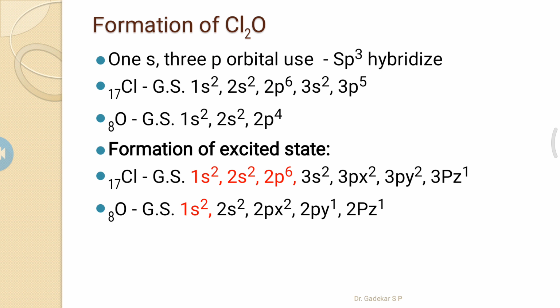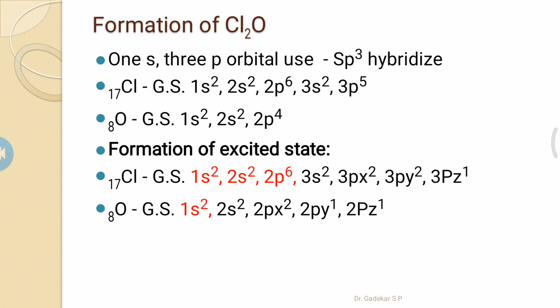Next is the formation of the excited state of chlorine and oxygen. In chlorine, the inner electronic configuration is not involved in hybridization. 3s2, 3px2, 3py2 and 3pz form the excited state configuration of chlorine.